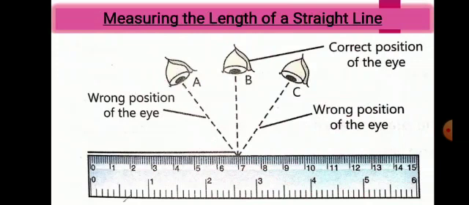Okay, you will place the scale properly and start from 0 while the measurement is to be taken. Now record the reading. The reading is correct only when the eye is in position B. B means the vertical position, and A and C show the wrong positions of the eye. Okay, so this is the method to measure the length of a straight line.